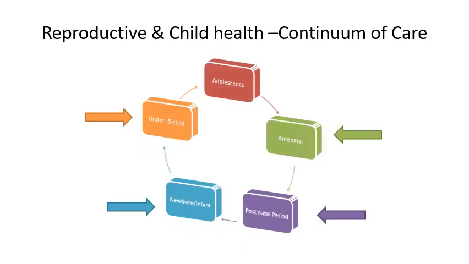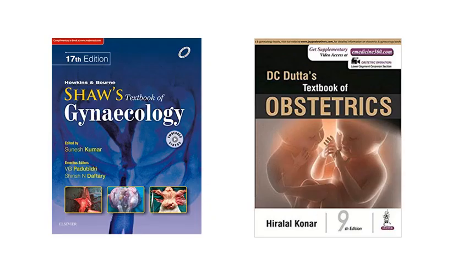Antenatal care and postnatal care are based on the reproductive and child health continuum of care concept. What is that? If there is a healthy adolescent, there will be a healthy antenatal mother, and a postnatal period with a healthy postnatal mother, and there will be a healthy newborn, and a healthy under 5 child, who in fact will be a healthy adolescent. So our continuum of care is for every part of the life of the woman.